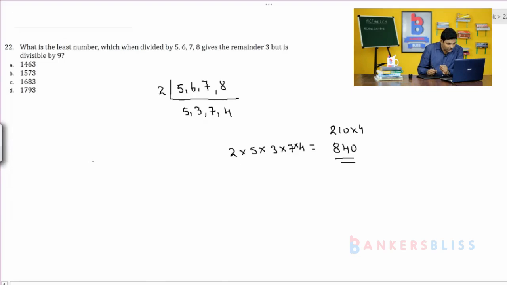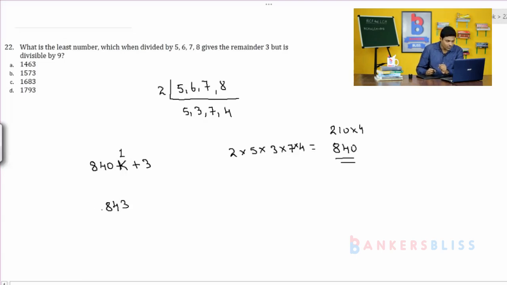The number will be in the format 840 into k plus 3. If you put k as 1, then the number will be 843. Once you divide 843 by 5, you will get 3 as the remainder. Divide it by 6, you get 3 as the remainder. Divide by 7, you get 3 as remainder, and by 8, it gives 3 as the remainder. But is 843 exactly divisible by 9?